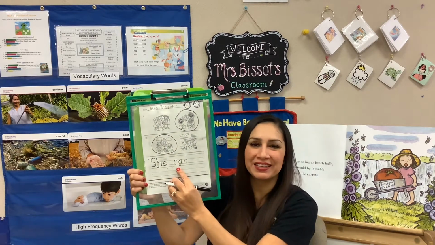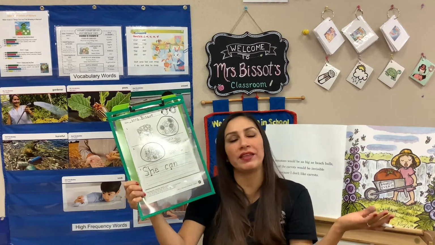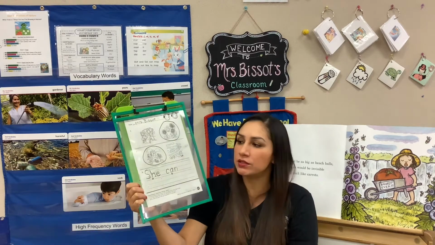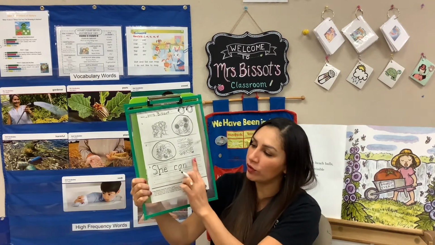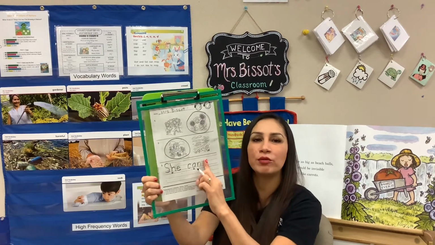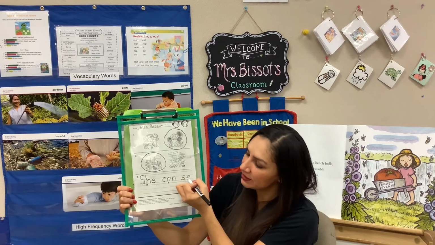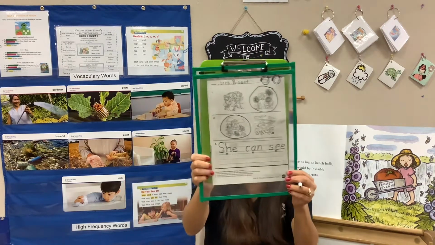She can see. That was also one of your sight words. Isn't that so cool? Now that you know all these sight words and you know how to sound things out, you can spell and read so much. She can see. So move your spacer over. You're going to put a space after the word can, and we're going to write the word see. S-E-E. And that will go under the grass line. She can see.